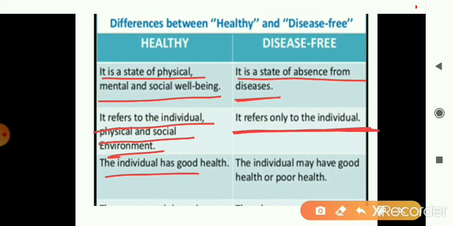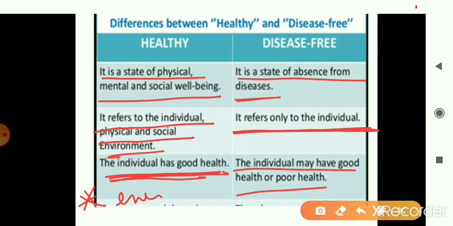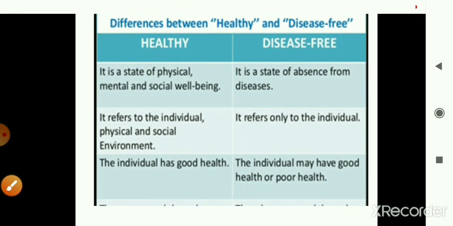A healthy person will also be disease free, but a disease free person may be in good health or in poor health. Another difference is that a healthy person is energetic and will be able to perform as per requirement, but a disease free person's performance will depend upon personal attitude and the social and the physical environment. So these are the differences between healthy and disease free condition.